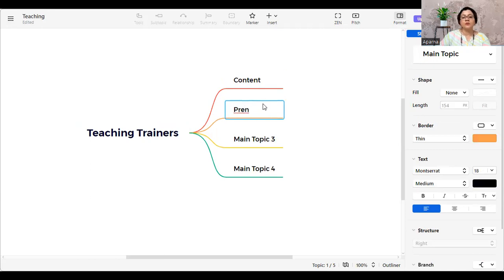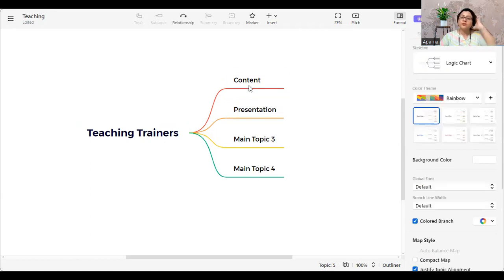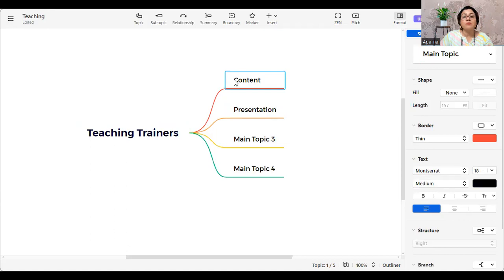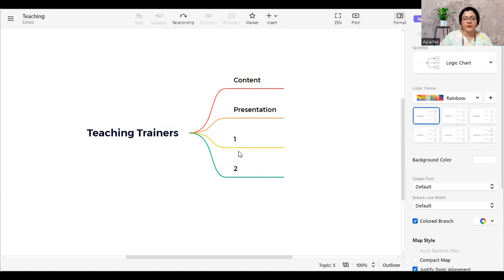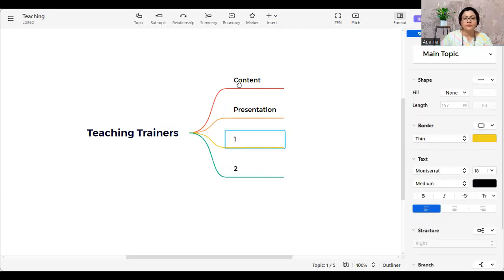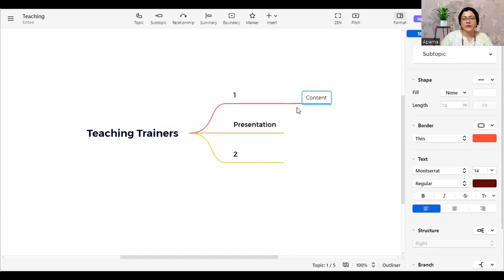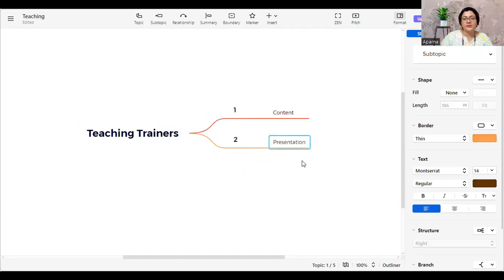Now, one important thing to notice here is that if we mark it as number 1, number 2, number 3, it becomes a little easy, right? So I will just do this because I did not do it there. I'm going to keep it here, and then I'm going to connect the content here. Same goes for presentation.